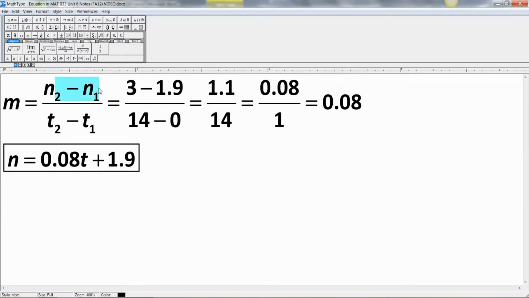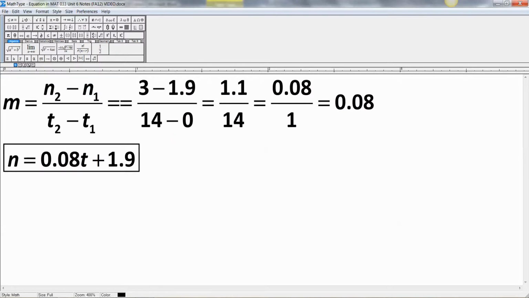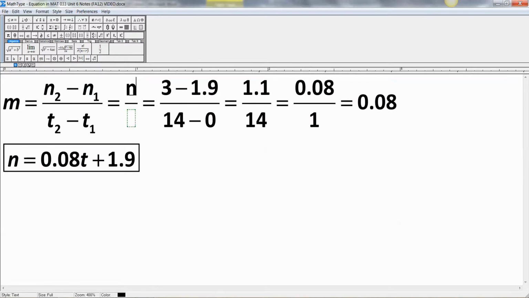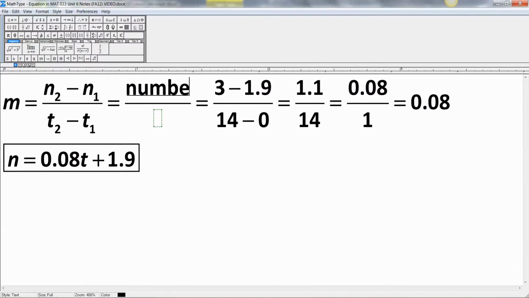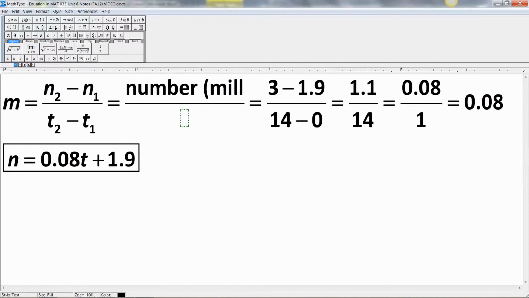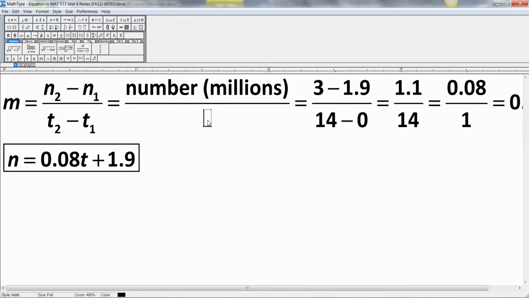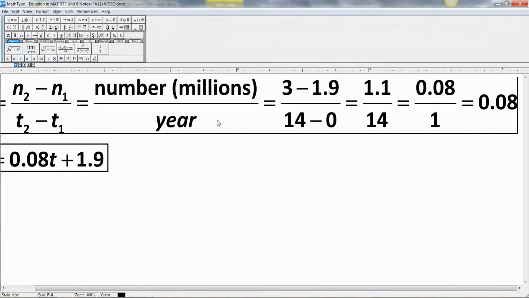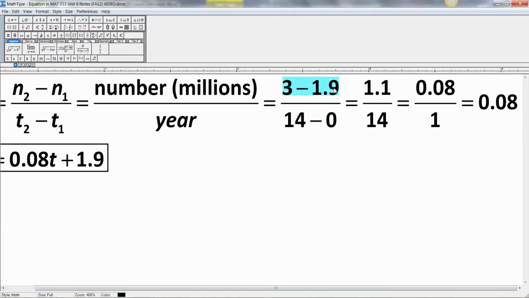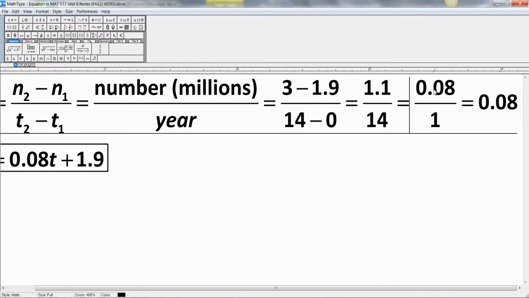So you take N2 minus N1, that's like your y2 minus y1. And don't forget, this is the number of girls, I think it was in millions. So number in millions over year. It always pays to keep track of your units. You never know if you're going to have to use them somewhere. So it was 3 take away 1.9, those are our two N values, over 14 take away 0, which was 1.1 over 14, which came to 0.08 over 1. Notice it's increasing because this is a positive number. It's not a very big number, but it's positive.